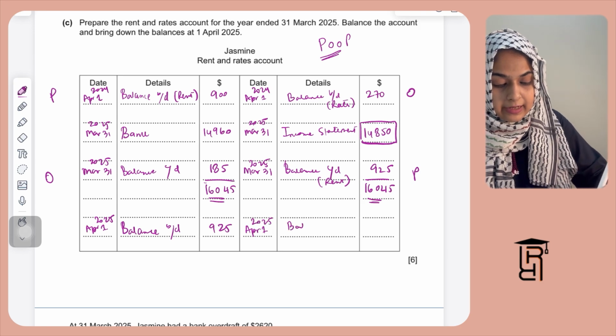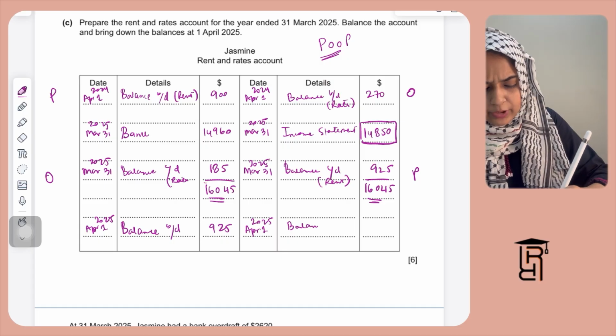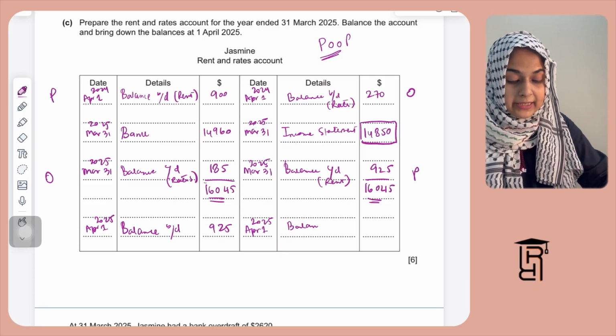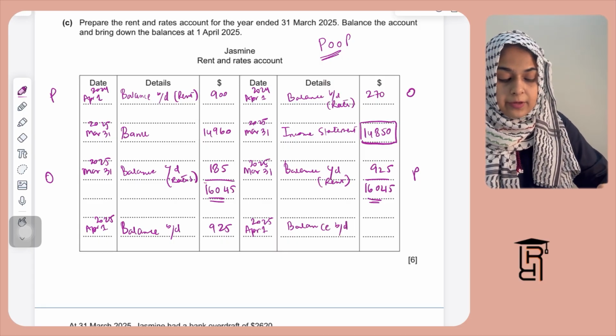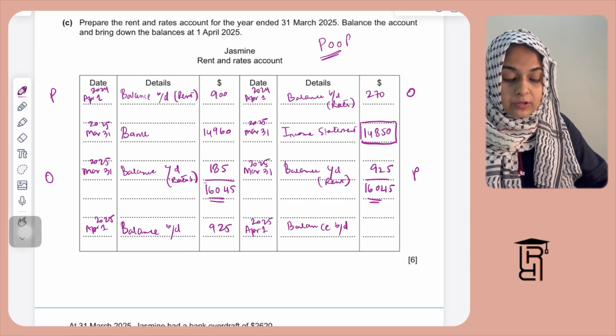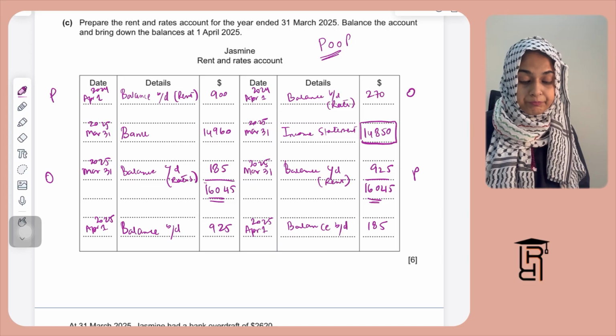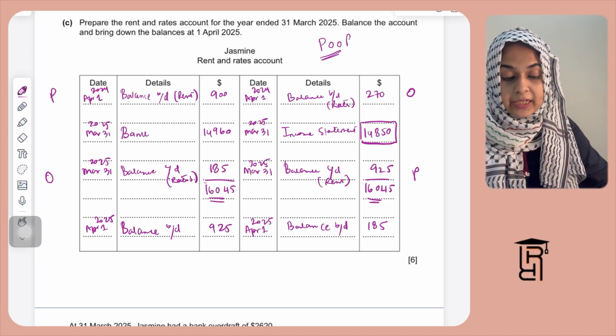And this balance carried down for owing rates. Basically, these were owing rates, and this will become balance brought down for the next year, which starts on 1st April 2025. I'm going to write here $185. Okay, that's it for rent and rates.